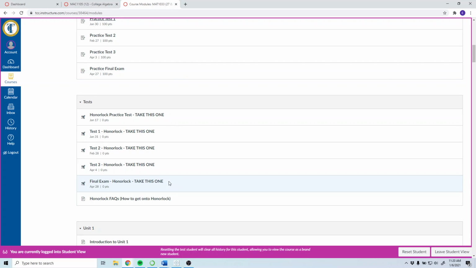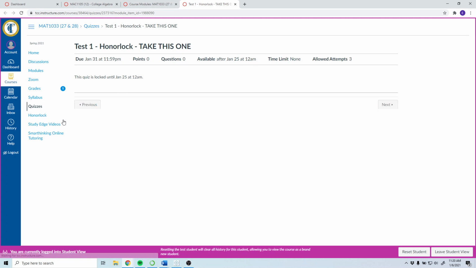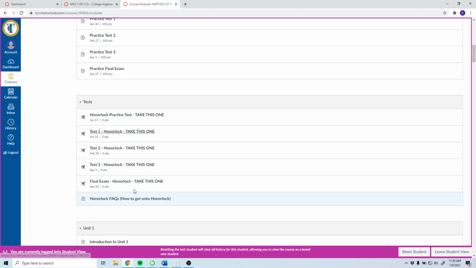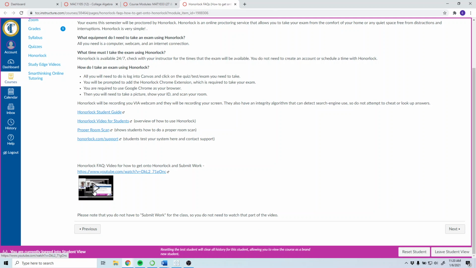Right, and then for taking the test, you can't access them now. So like test 1 won't let you access it. It doesn't open up till January 25th, but you'll take it through there. Getting on HonorLock, you can watch this video in here to see how to do that. I have the video here, which should be the easiest thing. If you do watch this video, the last bit is about submitting work, but that's not necessary for this class, so you do not need to do that.